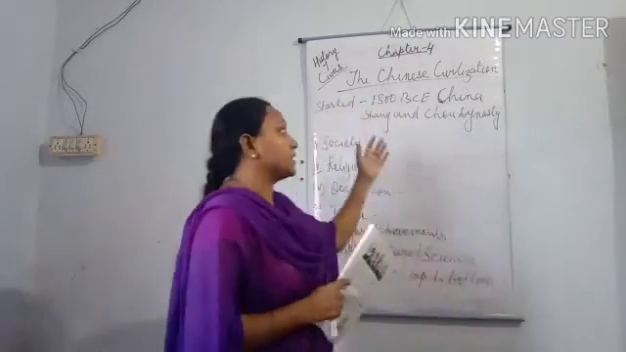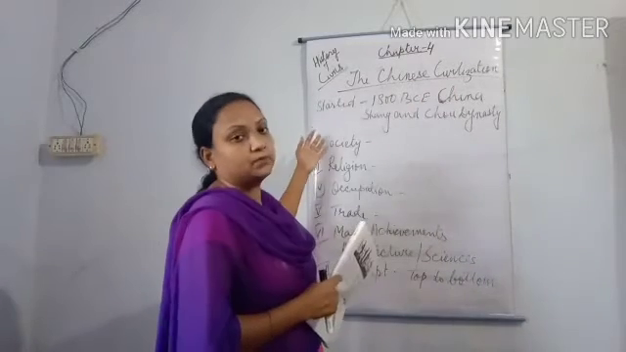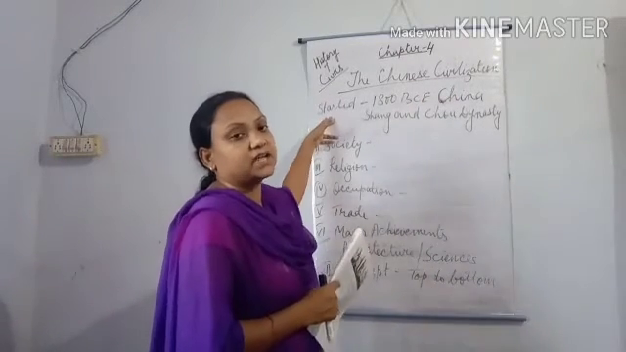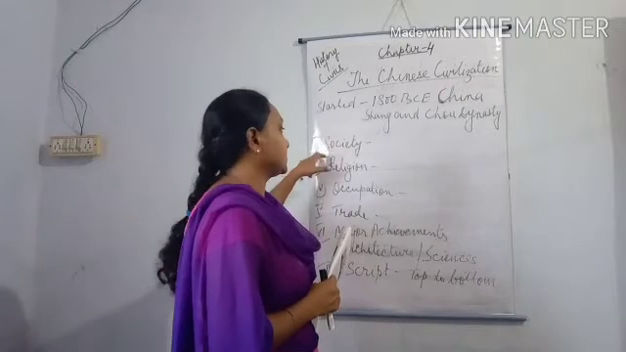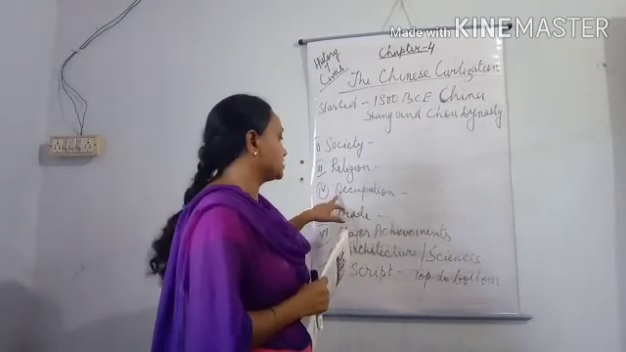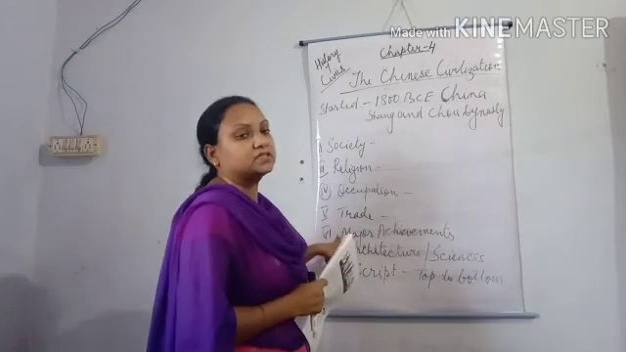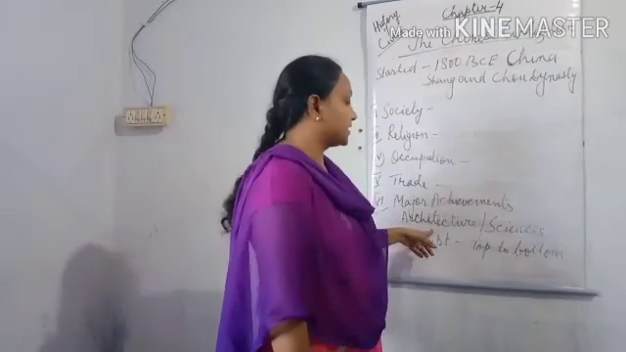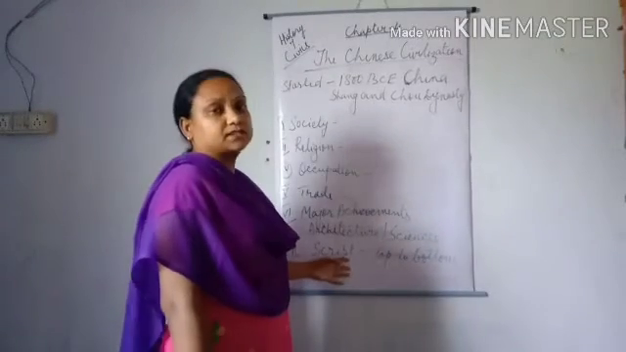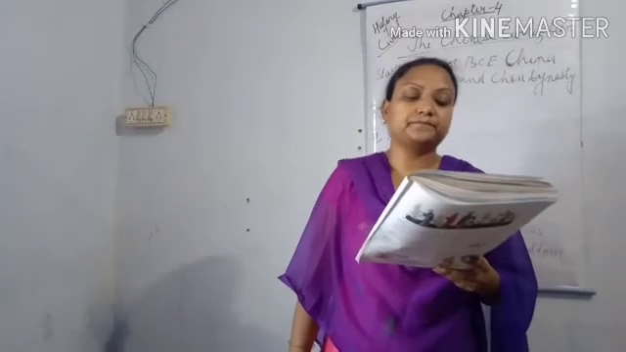The name of the chapter is the Chinese Civilization. So there are some points we will discuss. First, when this Chinese civilization started. Next is the society. Third is the religion. Fourth is the occupation. Fifth is the trade. Sixth is the major achievements in terms of architecture and sciences, and the seventh is the script. Now children, open page number 34 and be ready.